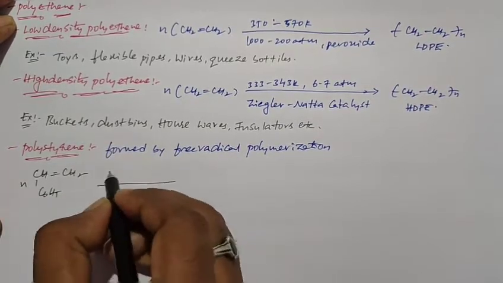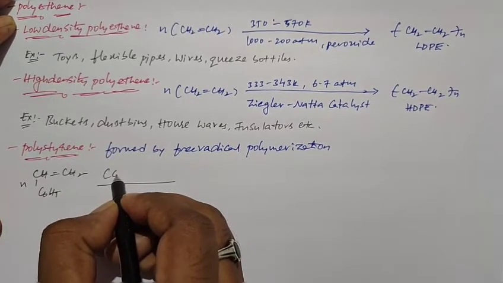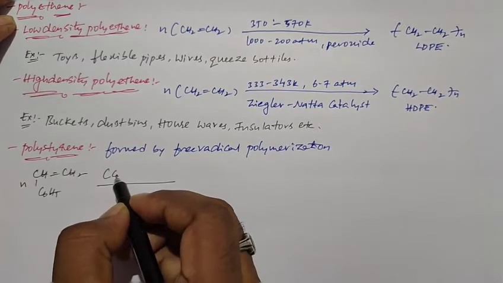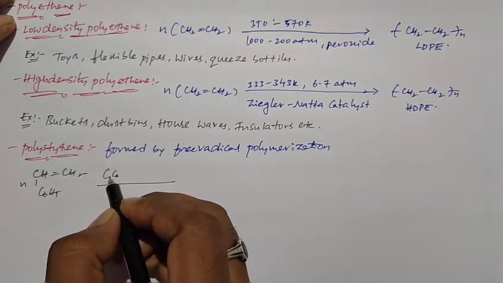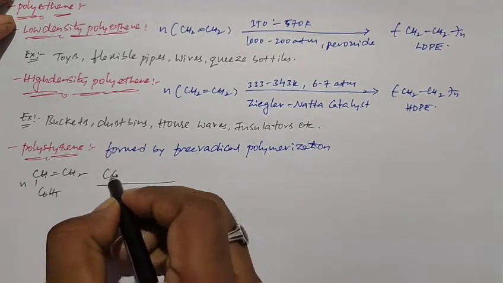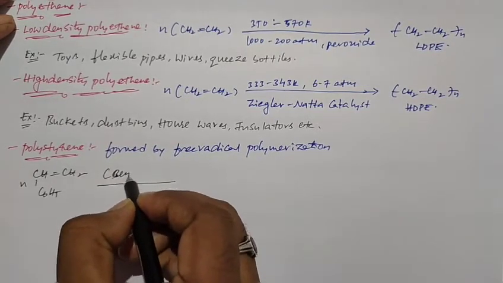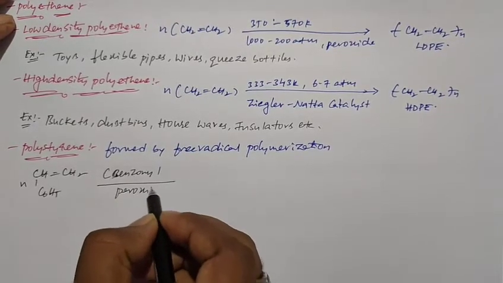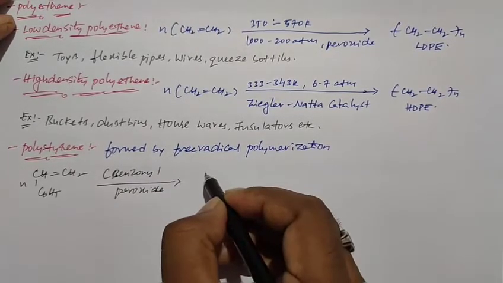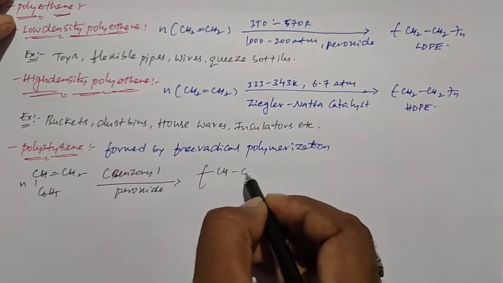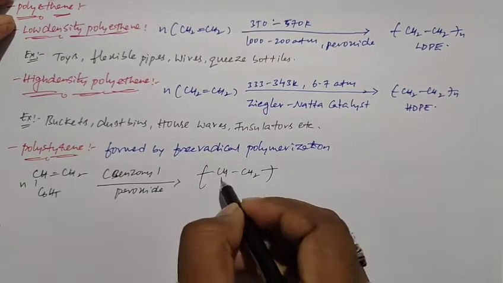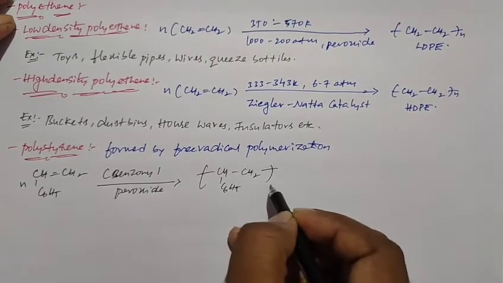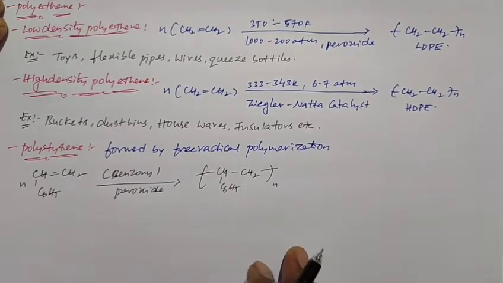When this styrene undergoes free radical mechanism in presence of benzoyl peroxide, it can form polystyrene.